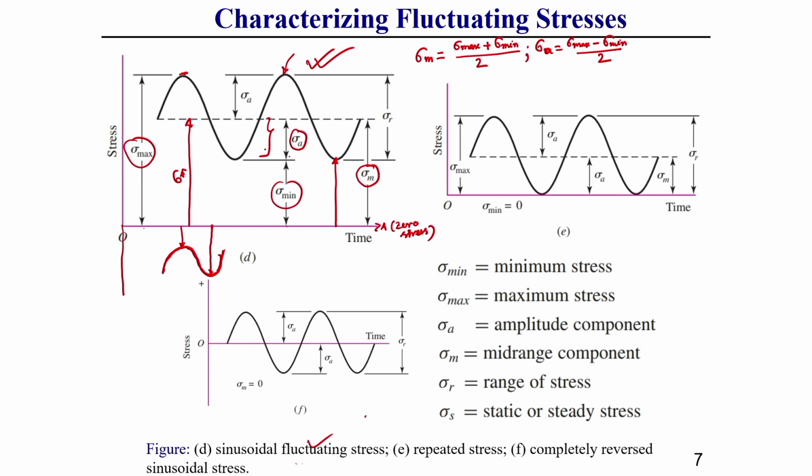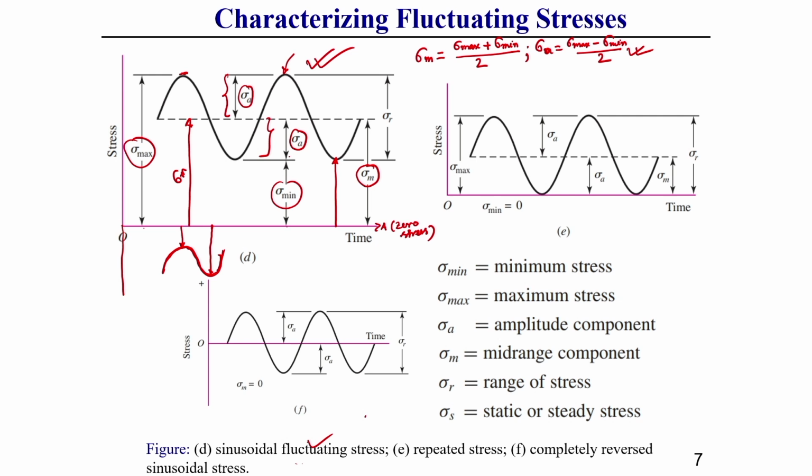Amplitude is half of this range, it goes from the minimum value to the mid range or mean line, or from the maximum value to the mid range line. So, amplitude also I have shown here, and you can easily calculate this.